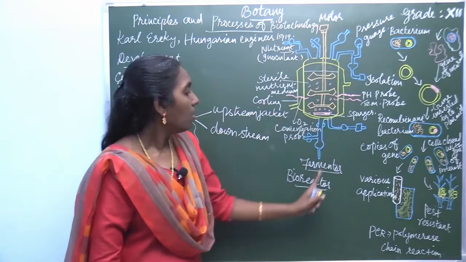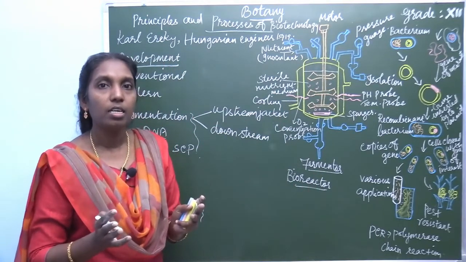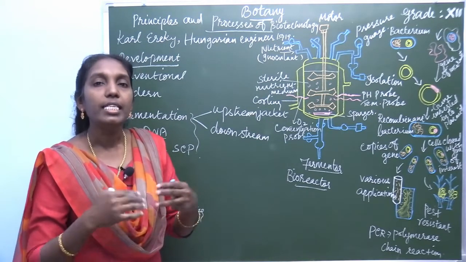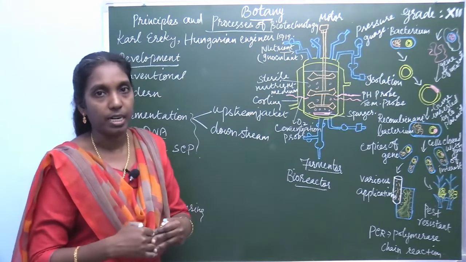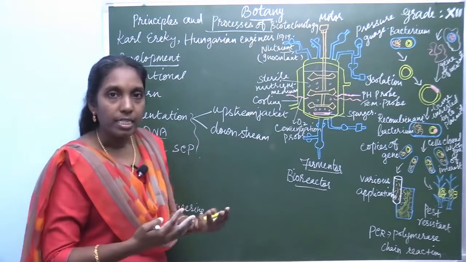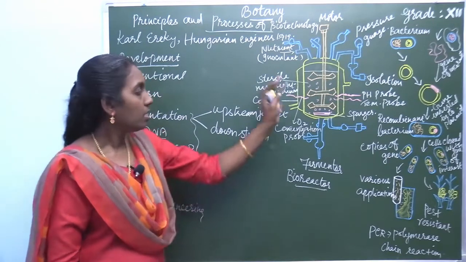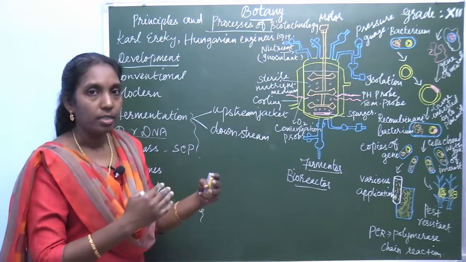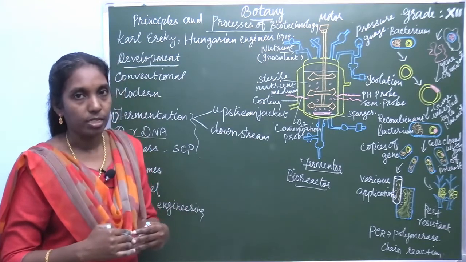So this is the fermenter. What is a fermenter? A fermenter is a vessel or container which interacts the microbes and the enzymes with the substrate, and which maintains the optimum pH and temperature. That is a bioreactor or fermenter. So there are two different processes under this fermentation: upstream process and downstream process.